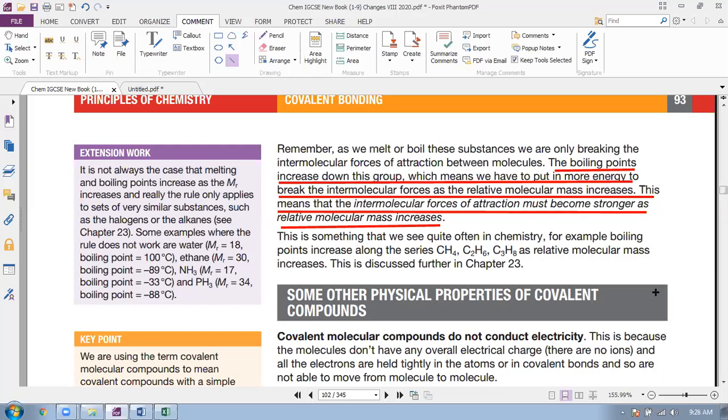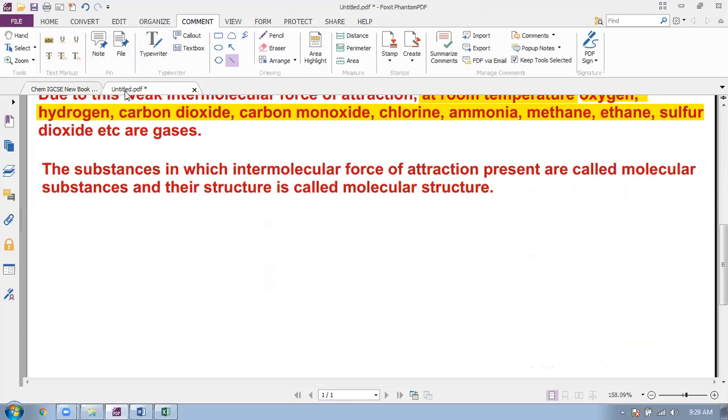So when relative molecular mass increases, intermolecular force of attraction increases. Very important line, right? Can we write it here? You can write it here.